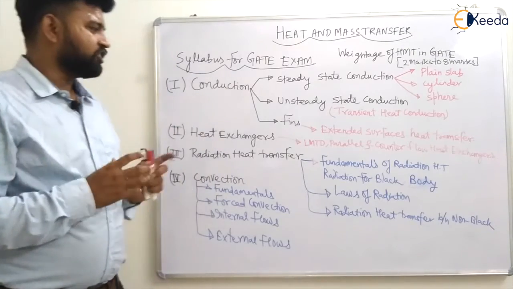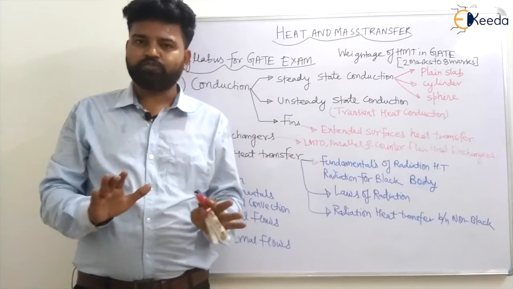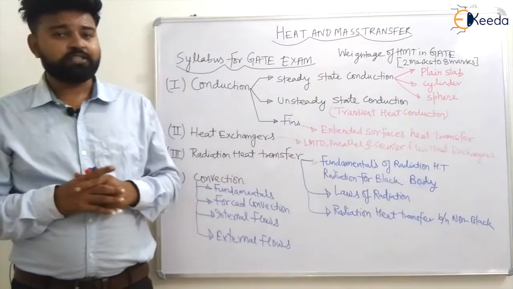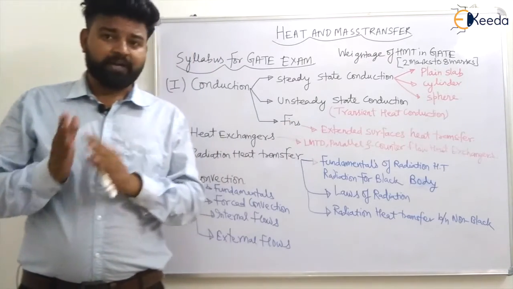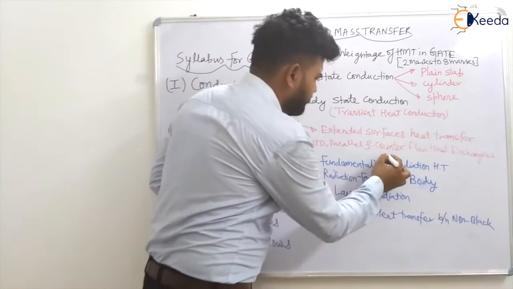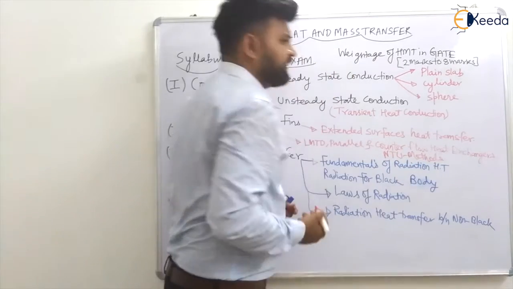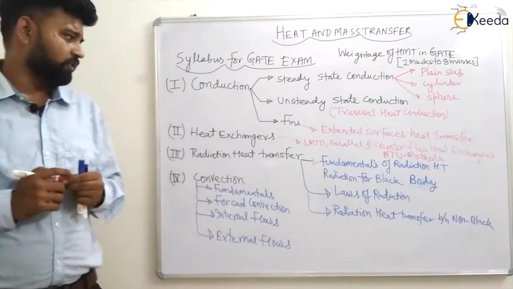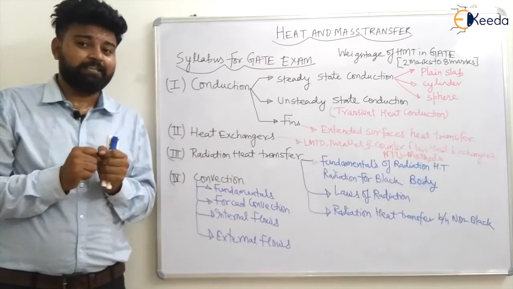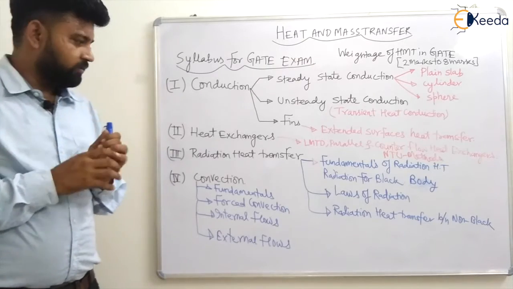The second unit which I will be covering is heat exchangers. I will cover heat exchangers thoroughly from basic level to advanced level, so nobody has to worry. There will be classification of heat exchangers, then log mean temperature difference for parallel flow and counter flow, NTU methods for parallel flow and counter flow, and effectiveness and efficiency of heat exchangers. The third unit is radiation heat transfer, which is a very easy topic to score marks in GATE.